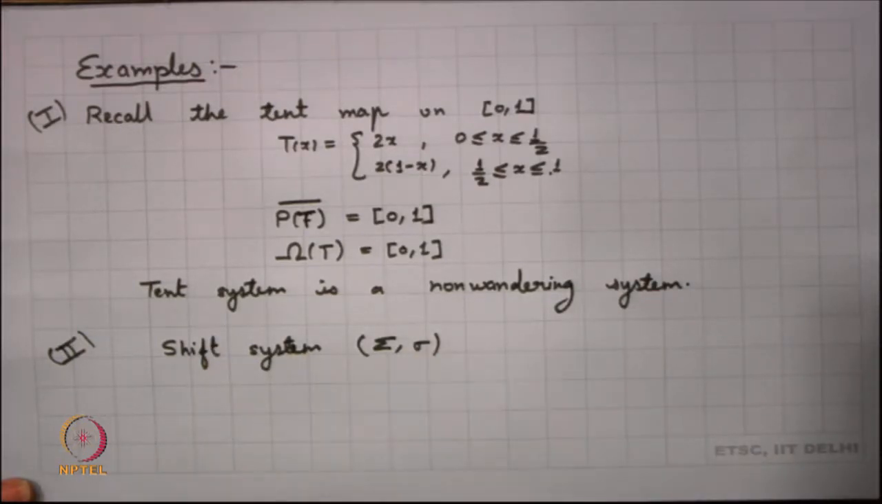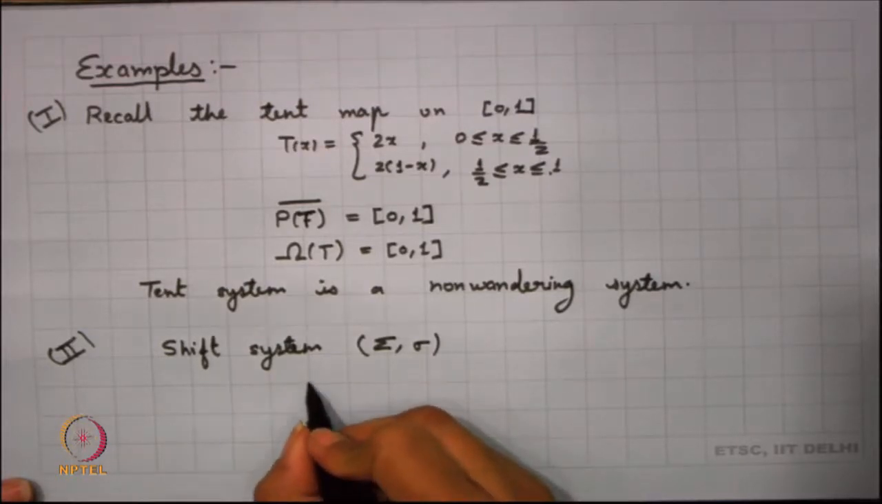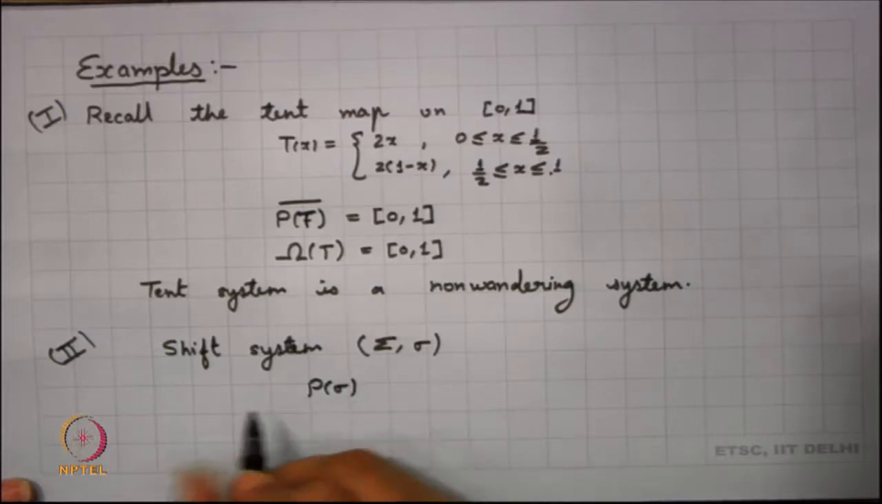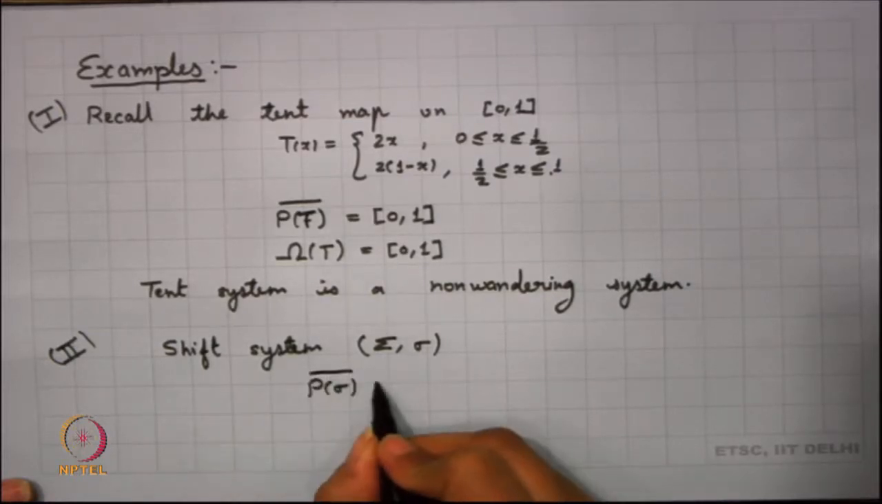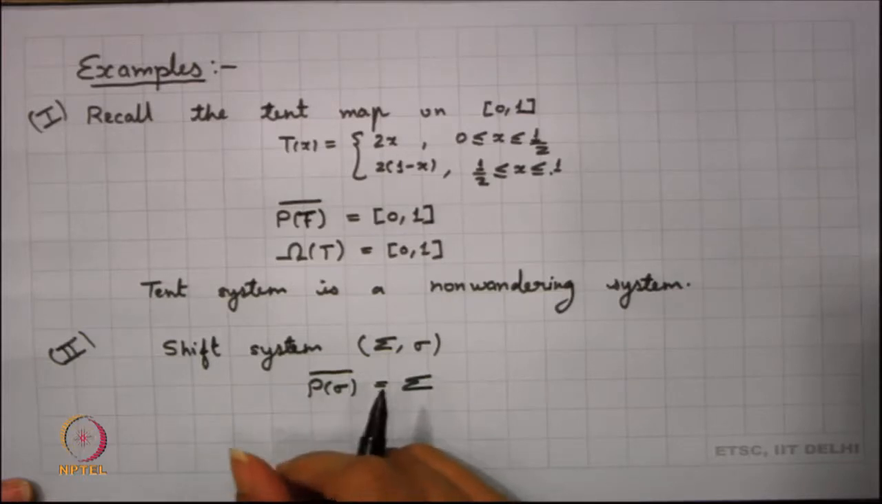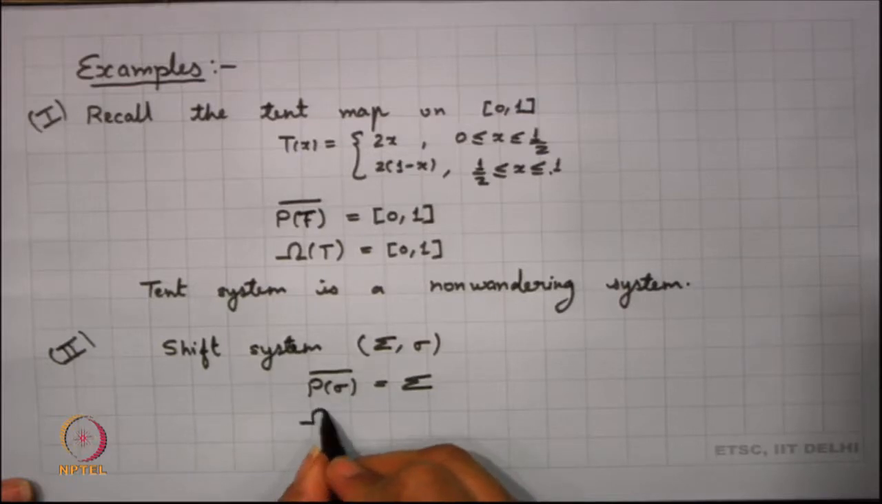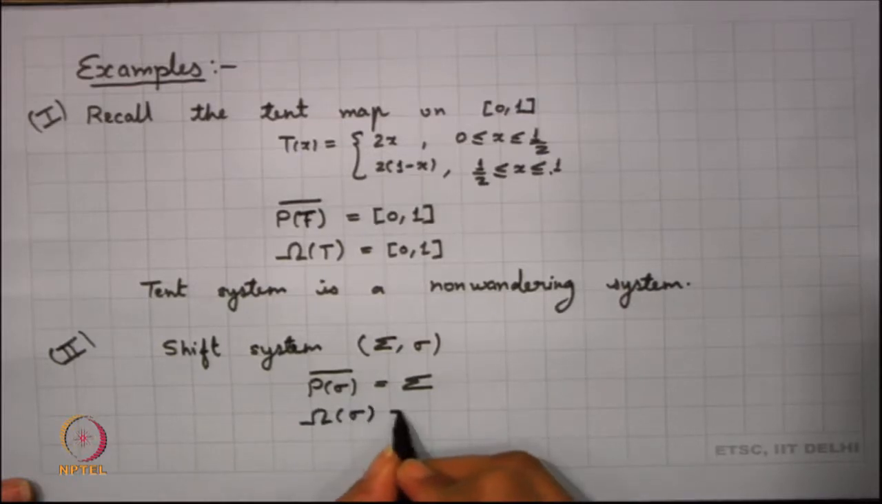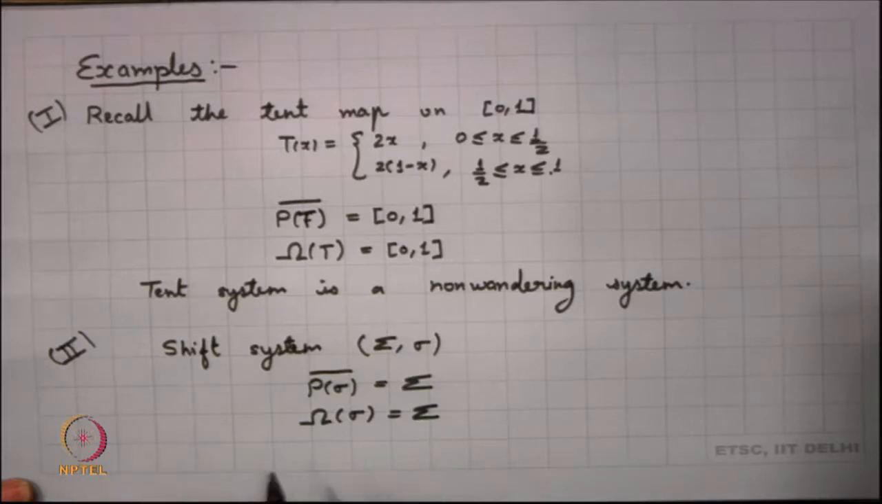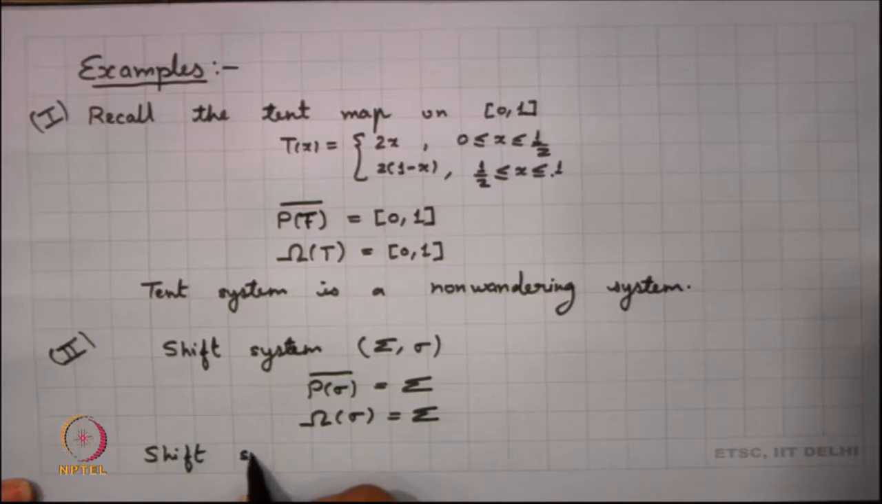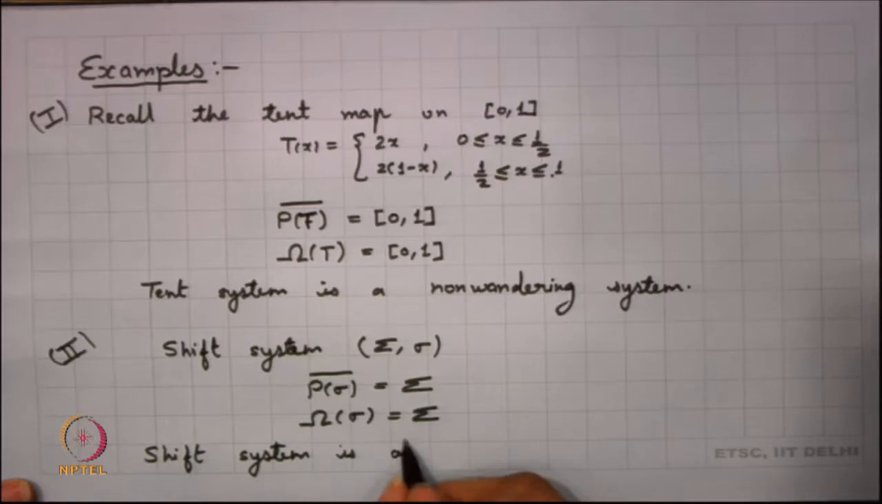Now, I am looking into the same system here again, and over here we had seen that the set of periodic points of sigma was dense in sigma. So, the set of periodic points was dense, and so in this case also we can say that the non-wandering points is the whole space here, and so we can say that the shift system is also a non-wandering system.